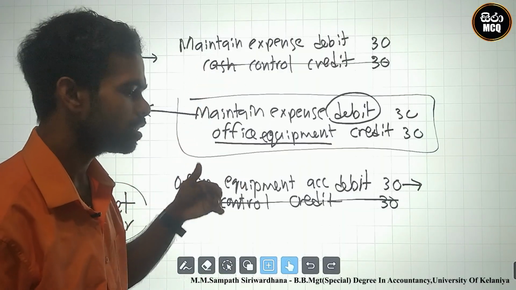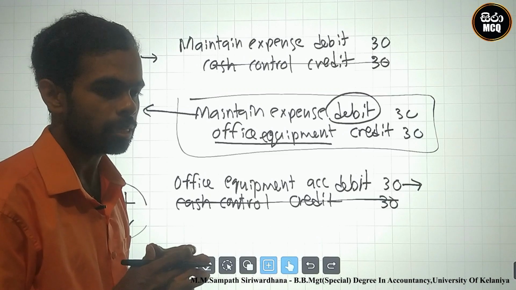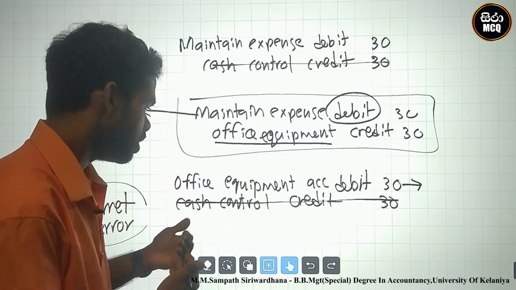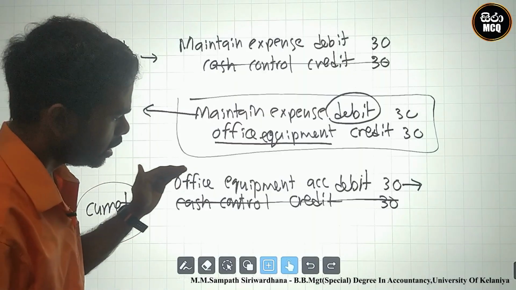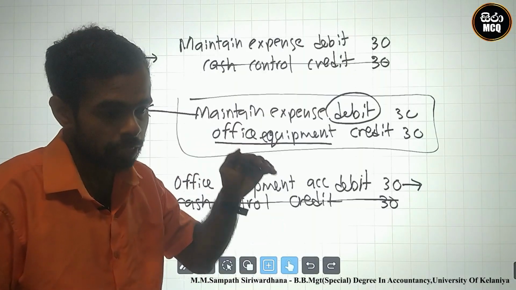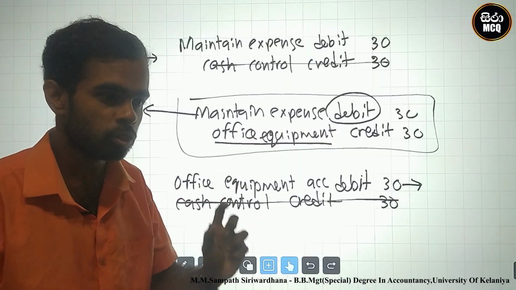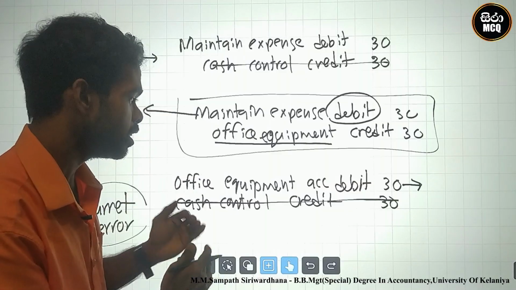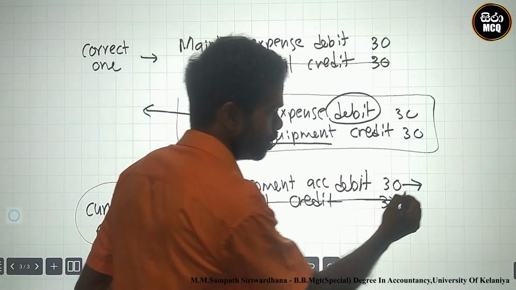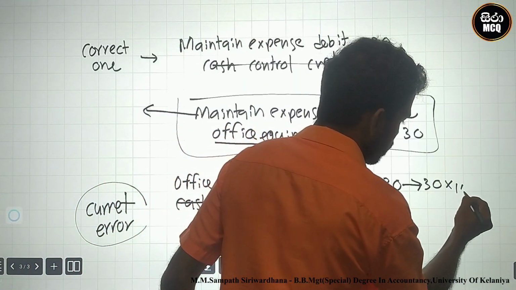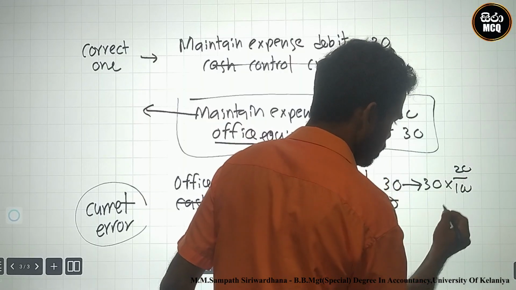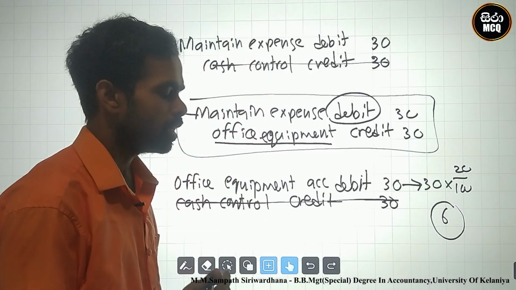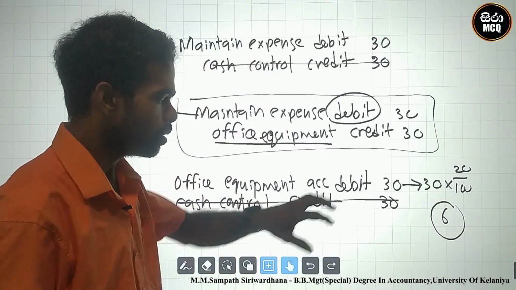These entries were created on 1st April 2022, no opening balances. Therefore, they depreciated wrongly. Why? They wrongly identified the office equipment. Based on that, the accountant identified another wrong depreciation for this equipment. Therefore, 30 into 20% means annual depreciation of 6 should have been identified as a depreciation expense.